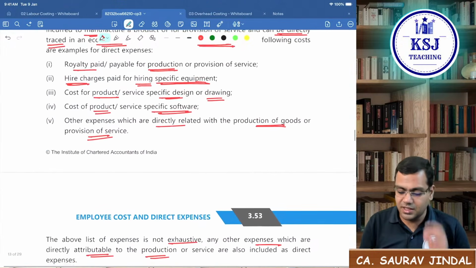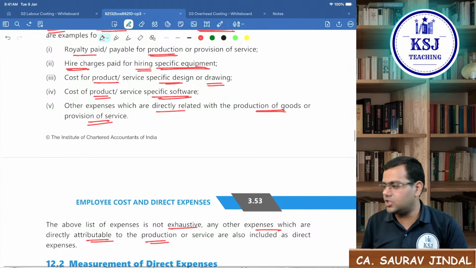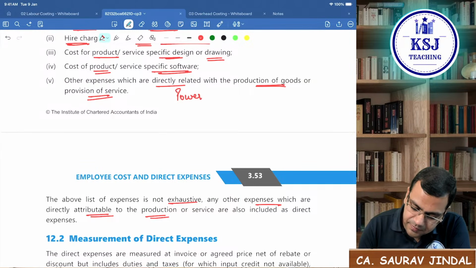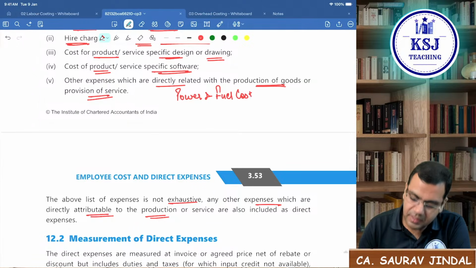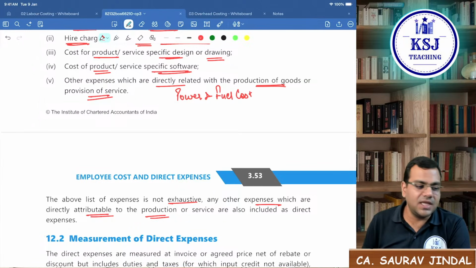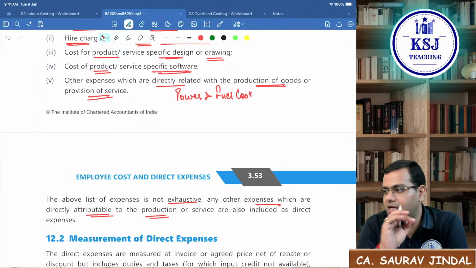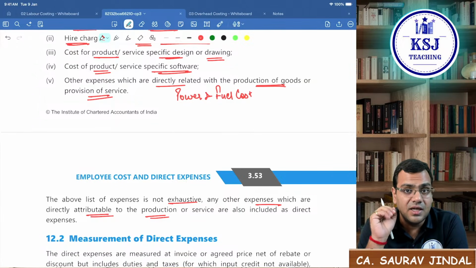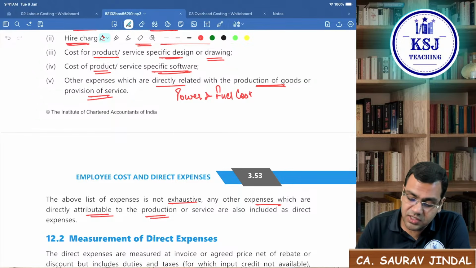Now, in this, there is one point which is a little bit controversial, I will say. If it is given power and fuel cost, right? Ideally, we say power and fuel cost cannot be identified with one unit of the cost object. But power and fuel cost, they take it as direct expense, right?